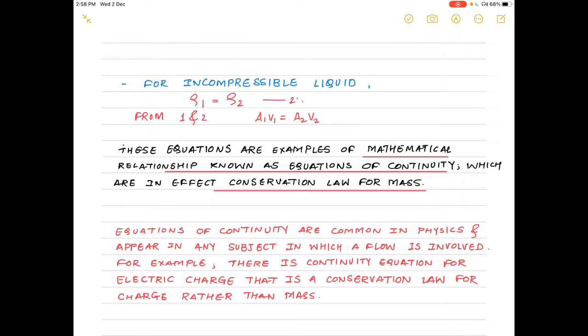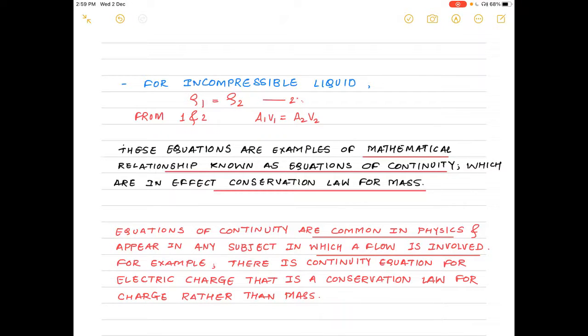Now these equations of continuity are very common in physics. They are not only limited to liquids. They appear in a subject wherever there is a flow involved, whether it be the flow of liquid particles or gaseous particles, or the flow of electric charges.